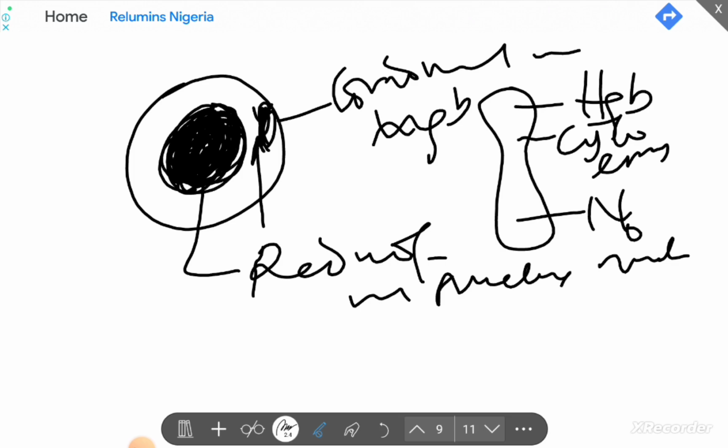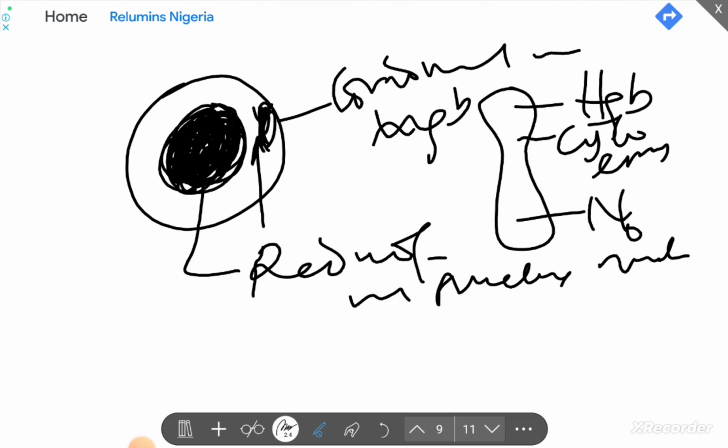So now you can make a right guess and say that the proerythroblast, since it is one of the earlier stages of erythropoiesis, is likely to have a nucleus that is still prominent, and the hemoglobin is absent or very low.